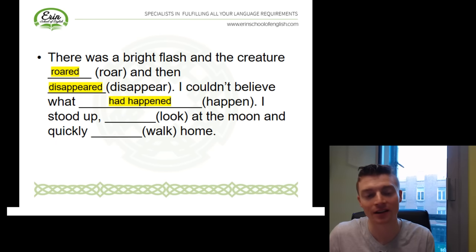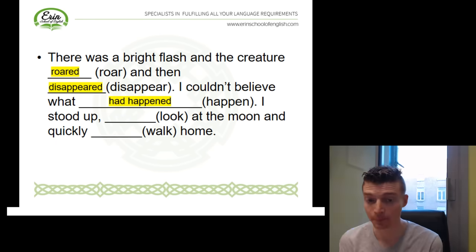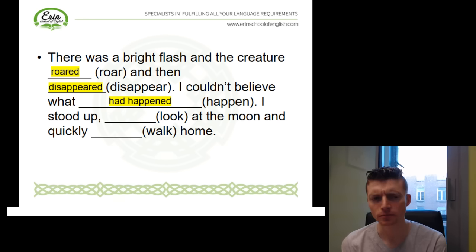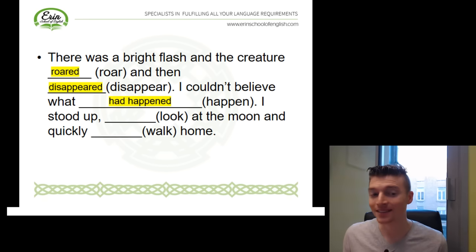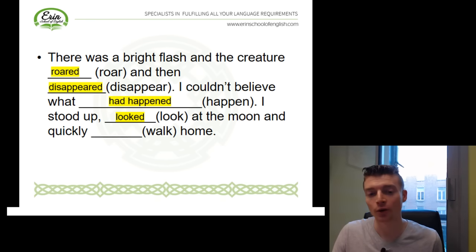We just add ed. I stood up, looked at the moon and quickly walked home. So here we've got three actions. You stood up, then you looked at the moon and quickly walked home. So we've got one action happening after the other.